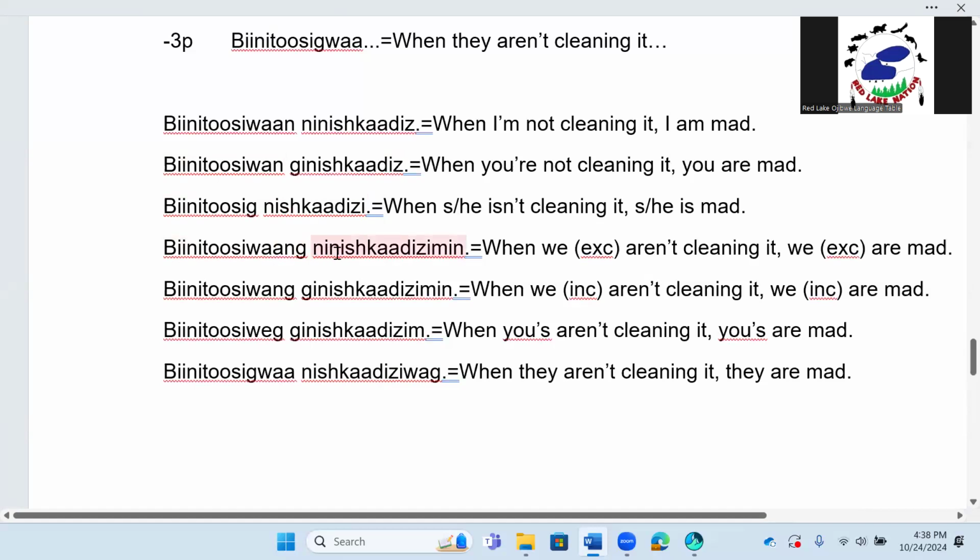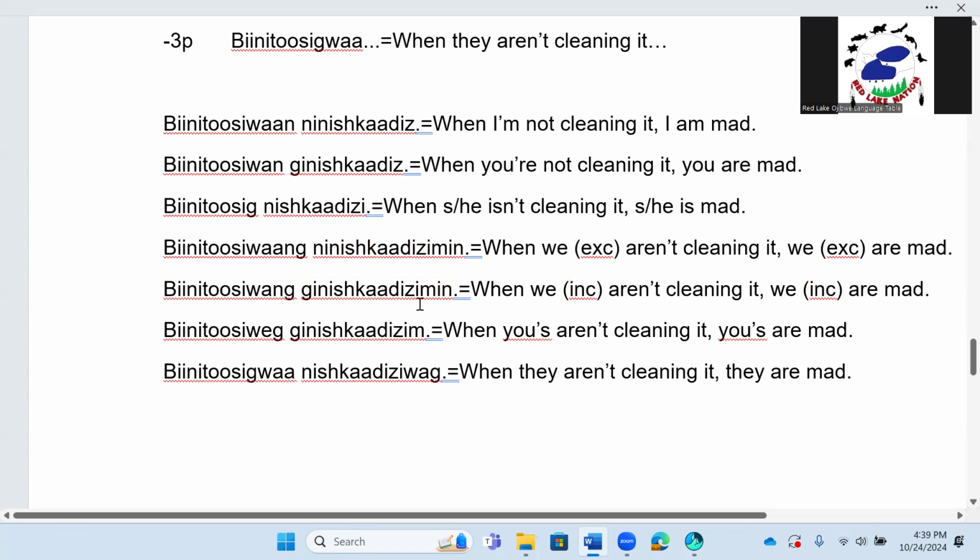Binetusiwang ninishkadizimin. When we, excluding the person we're talking to, aren't cleaning it, we are mad. Binetusiwang ninishkadizimin. The next example we have is binetusiwang ginishkadizimin. When we, including the person we're talking to, aren't cleaning it, we, including the person we're talking to, are mad.